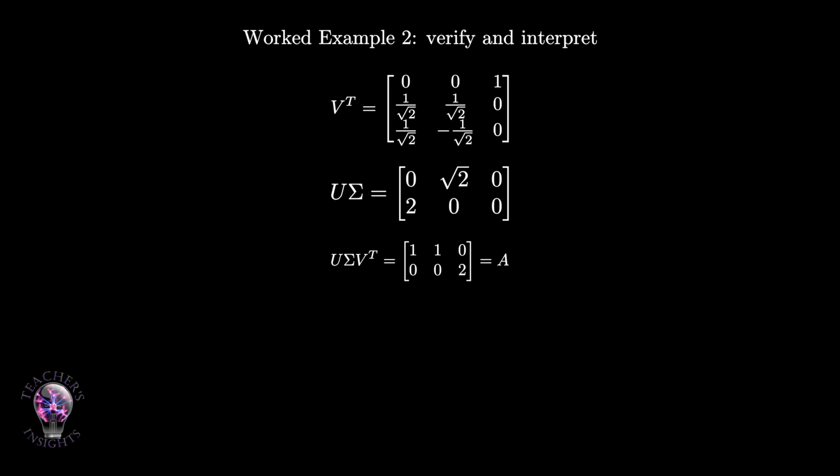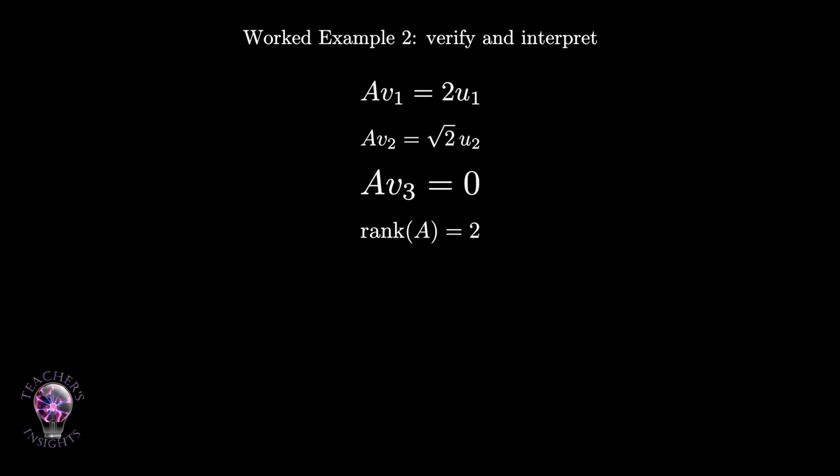Now interpret the singular vectors. The first right singular vector is v1 equals 0, 0, 1. This is the pure z direction. Apply A to v1. The result is 0, 2. That equals 2 times u1. The second right singular vector is v2 equals 1 over the square root of 2 times the vector 1, 1, 0. Apply A to v2. The result is the vector square root of 2, 0. That equals square root of 2 times u2. So Av2 equals square root of 2 u2.